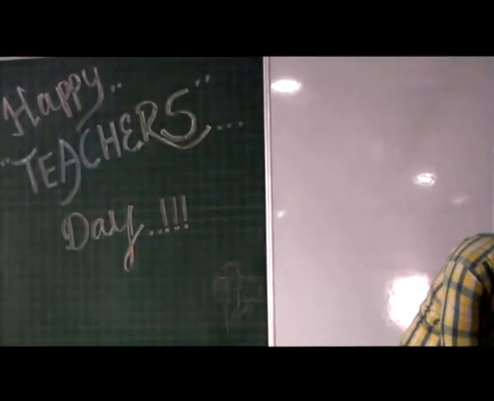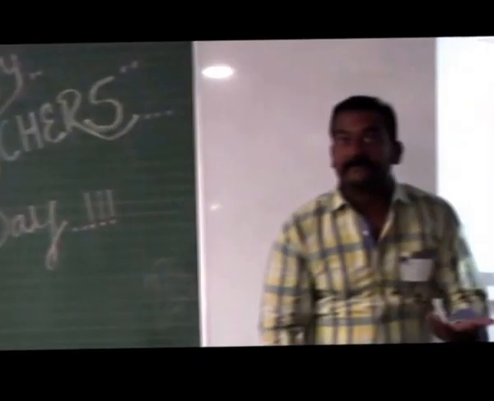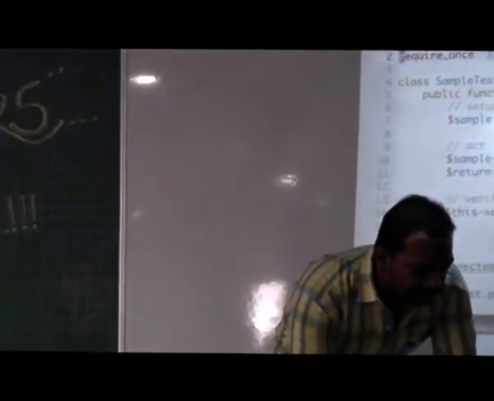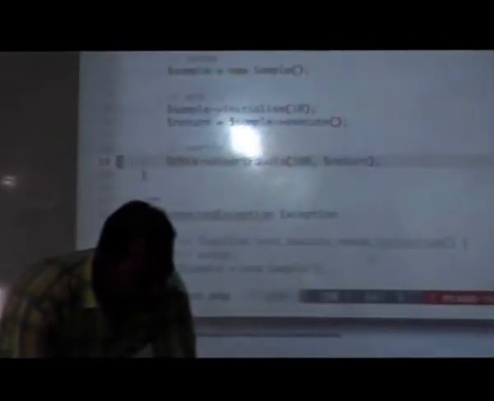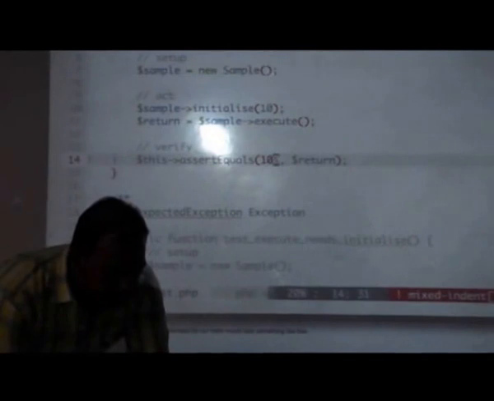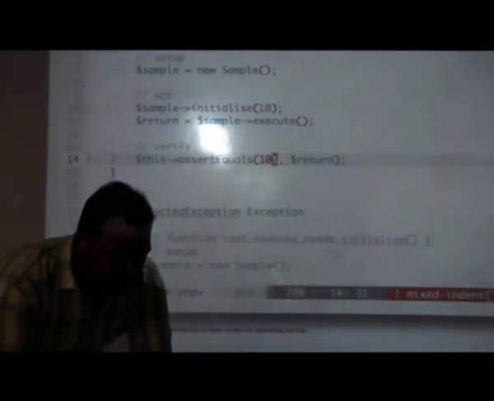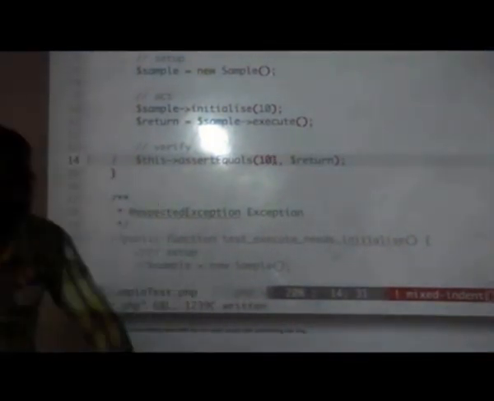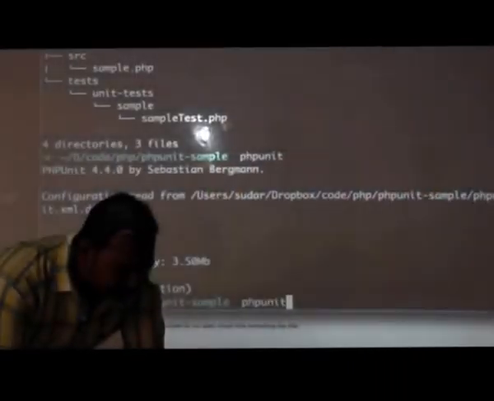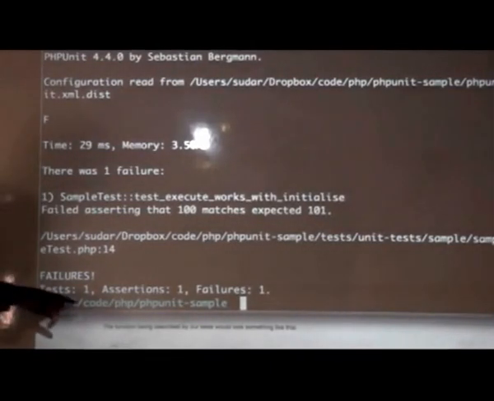And to quickly test things, what happens if it fails? For instance, let's say this was 101. In this case, it should obviously fail. So when you run this, it will tell you that there is a failure. It will also tell you how many tests there were, how many assertions, and how many failures.